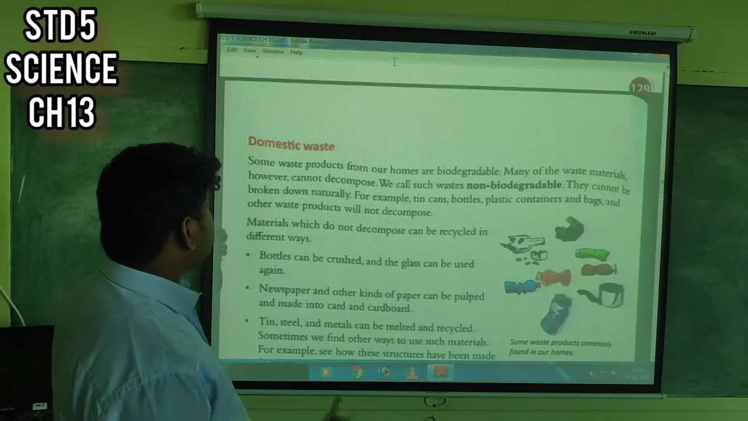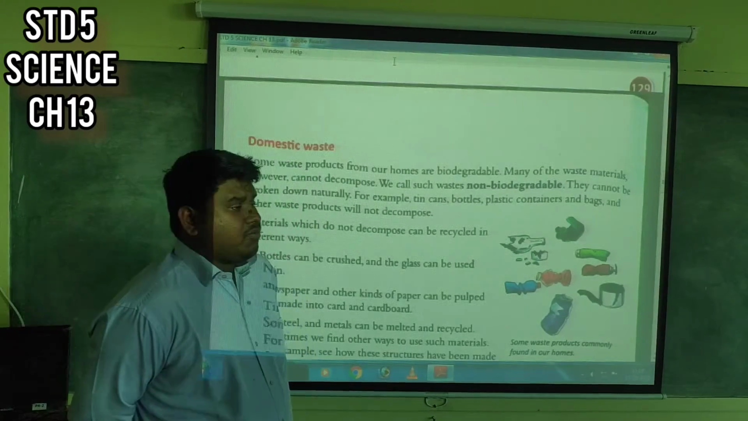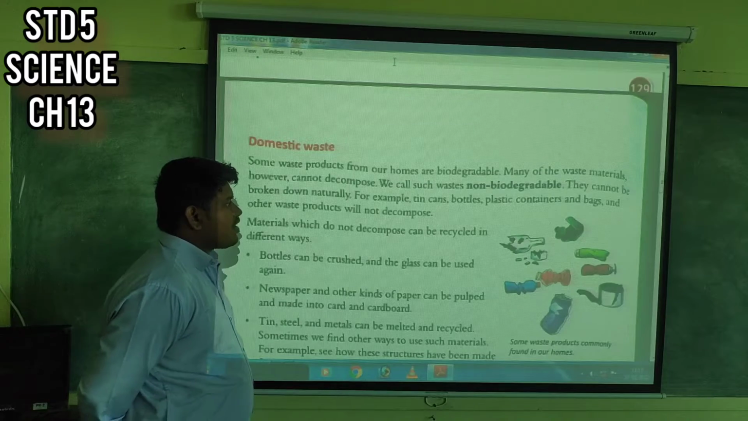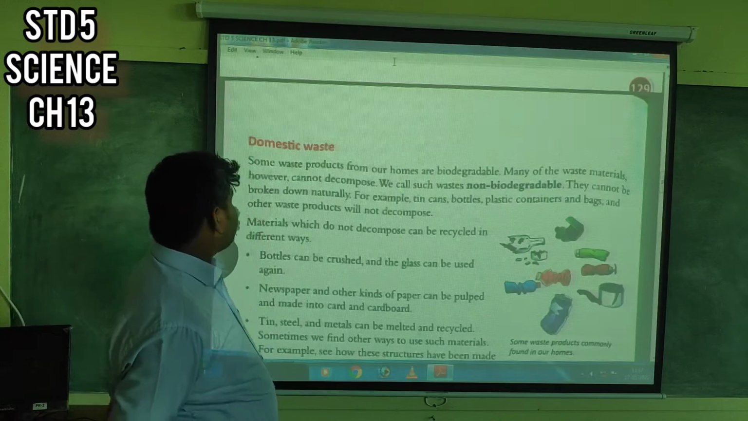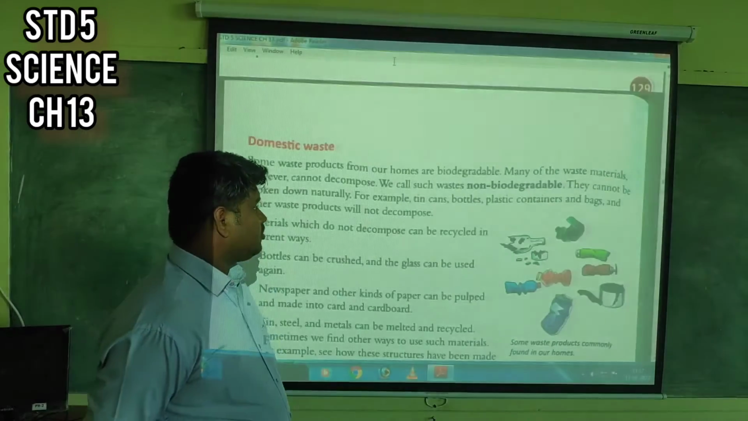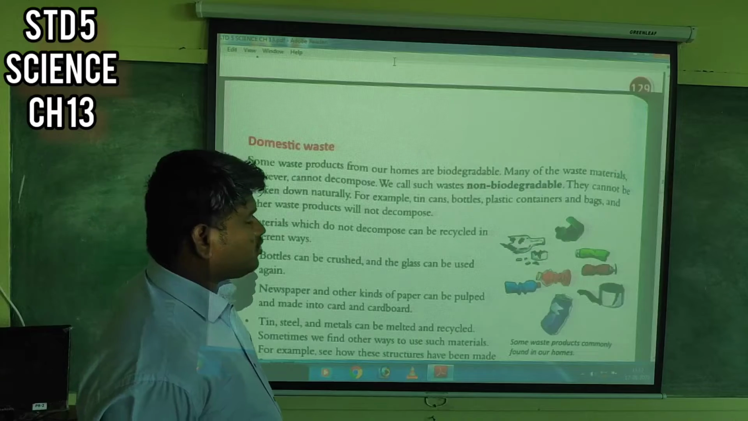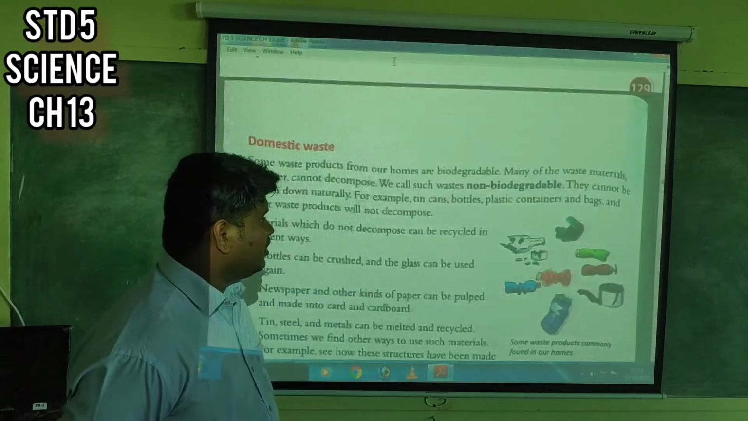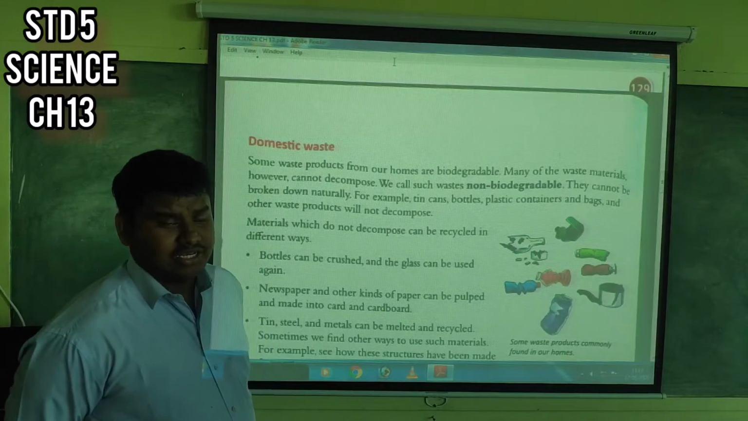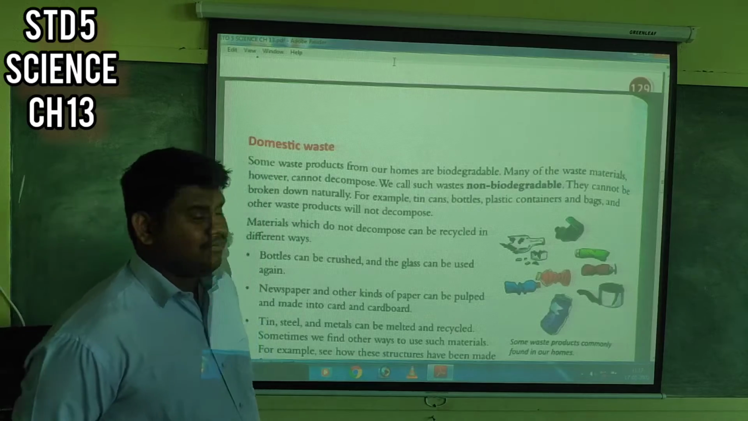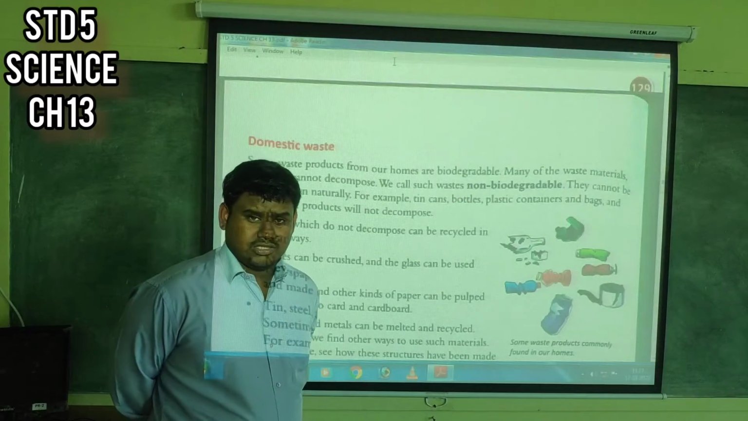Then we will discuss domestic waste. What is domestic waste? The waste that comes from your house. Some waste products from our homes are biodegradable, like peels of vegetables. Many waste materials, however, cannot decompose. These are known as non-biodegradable. They cannot be broken down naturally. For example, tin cans, bottles, plastic containers, polythene bags and other waste products will not decompose naturally.